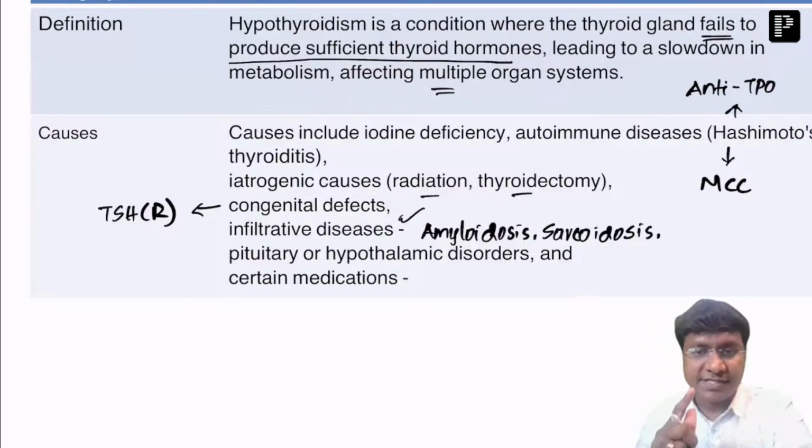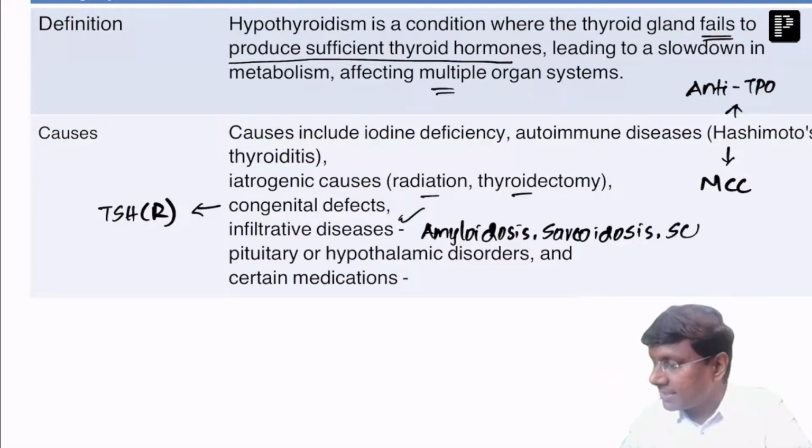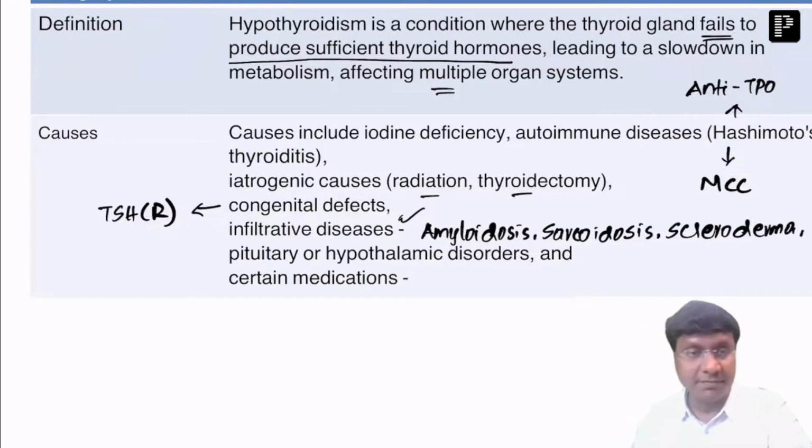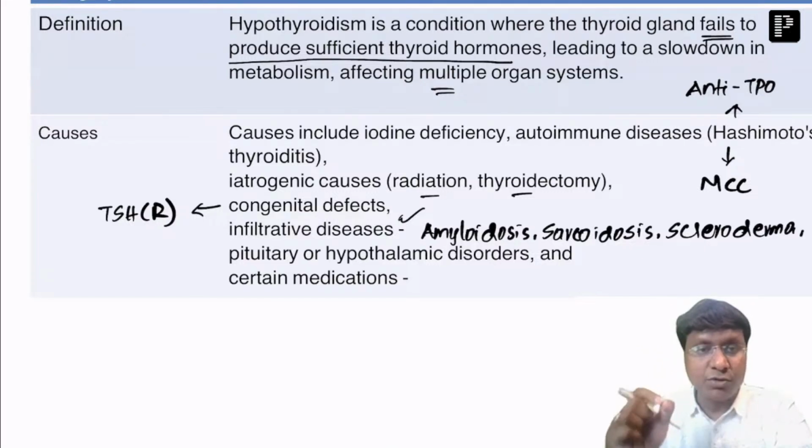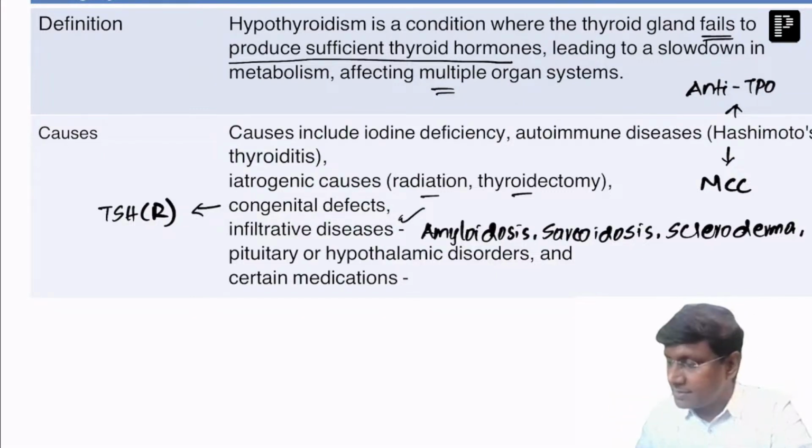Next is excessive accumulation of collagen within the thyroid gland, which is called scleroderma. Or there can be accumulation of excess fibrous tissue within the thyroid gland, and we call it Riedel's thyroiditis.